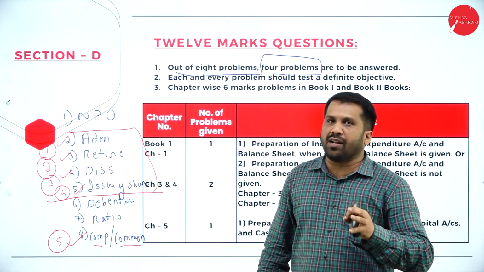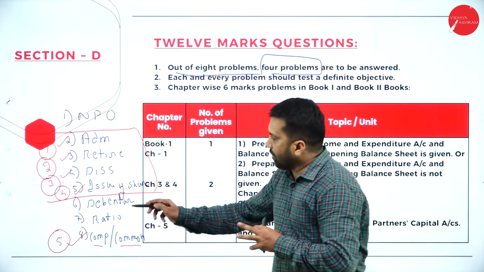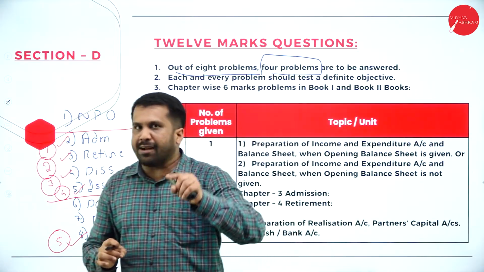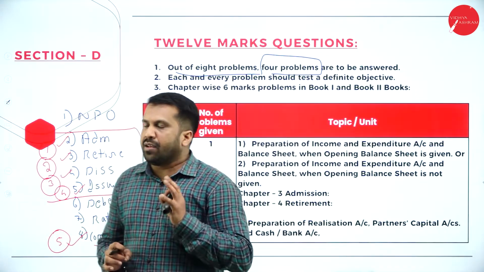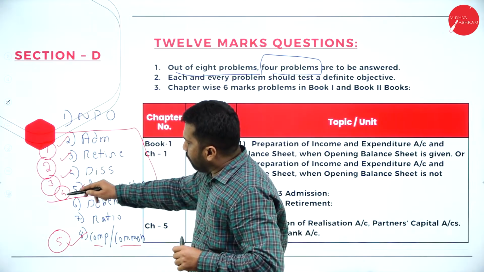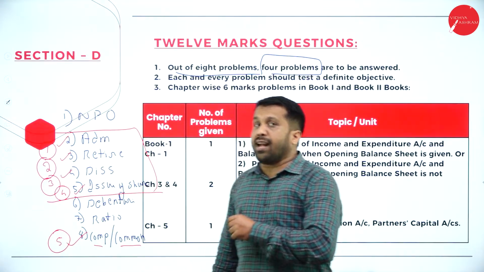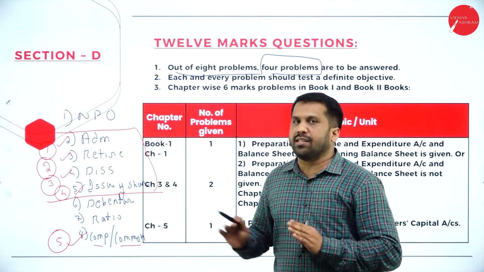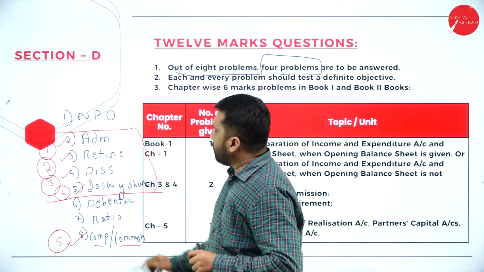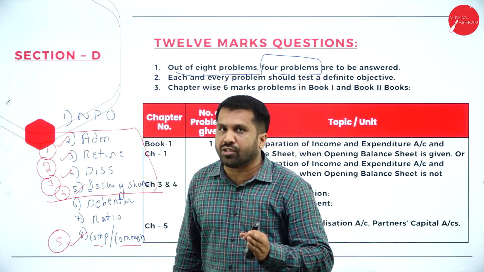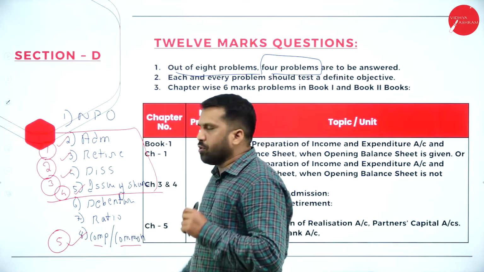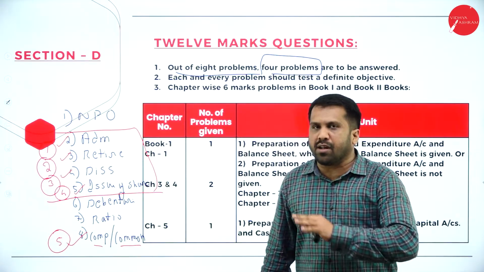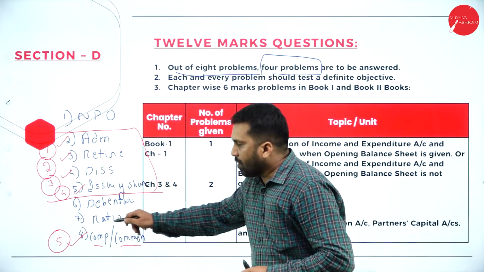It is the easiest one. If you know the format, you just have to find out the difference and percentage. Clear? Yes. 1, 2, 3, 4 plus 5. Whatever I am suggesting here, it is not compulsory. I am telling you to do this. If you are very good at debentures, please go for debentures. If you are very good at ratios, you know all the ratios, you have already mugged them up, please go for ratios.